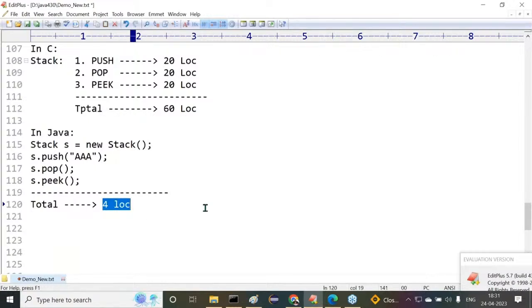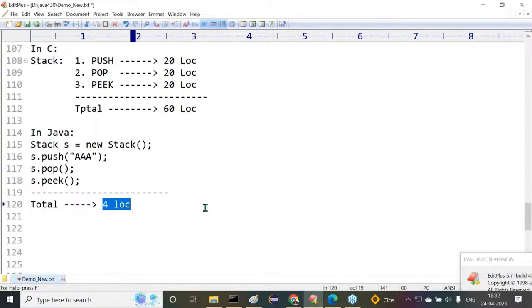Listen carefully. If any programming language is taking more number of instructions, then that programming language is a loosely coded programming language. For a particular requirement, if any programming language is taking more and more instructions, then that programming language is a loosely coded programming language.